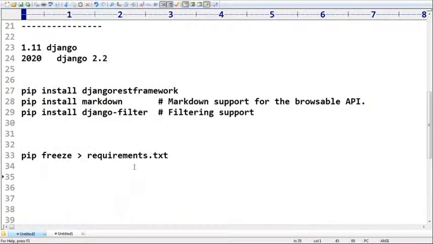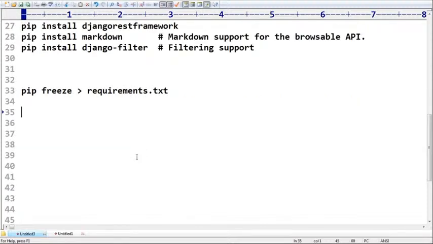That's all about how to install Django REST framework. Next thing we have to discuss: once we install it, my requirement is to do one small project, one small activity. Observe very carefully.